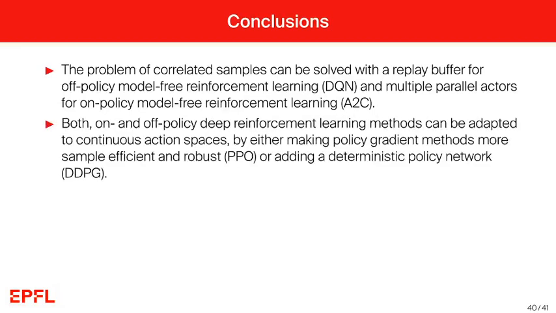In the second part, you have seen that both on- and off-policy deep reinforcement learning methods can be adapted to continuous action spaces by either making policy gradient methods more sample efficient and robust, think of proximal policy optimization, or adding a deterministic policy network as, for example, in this deep deterministic policy gradient method.